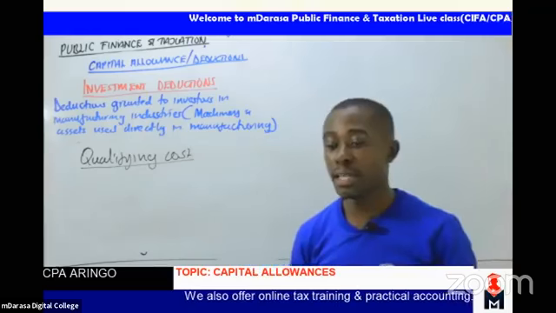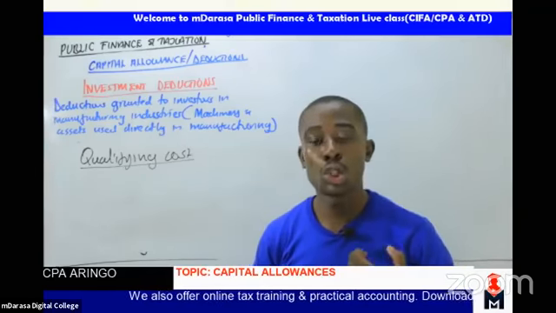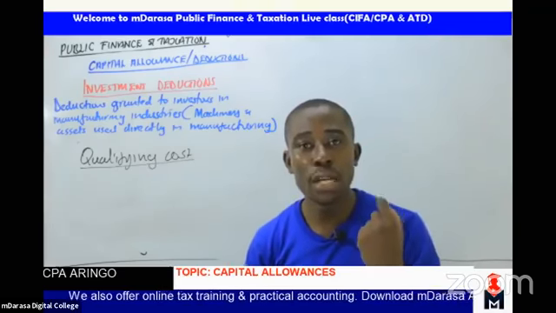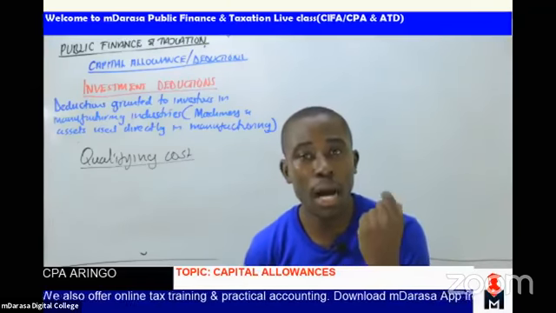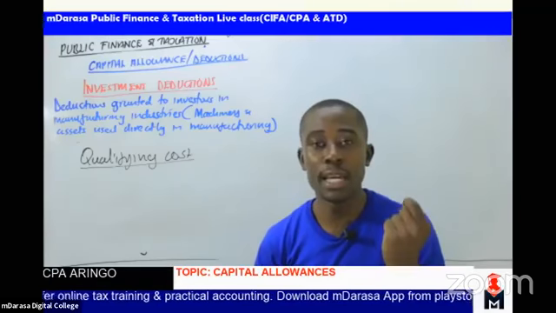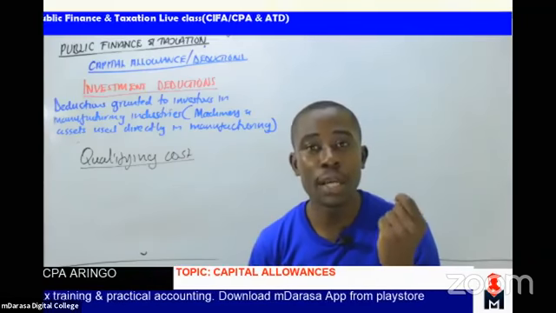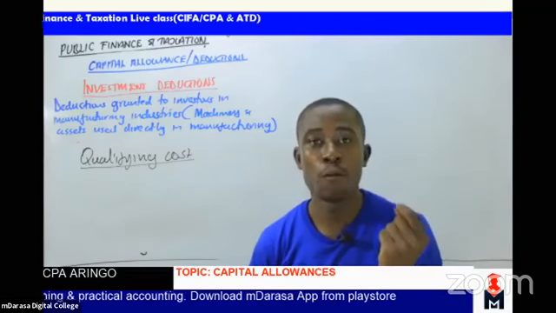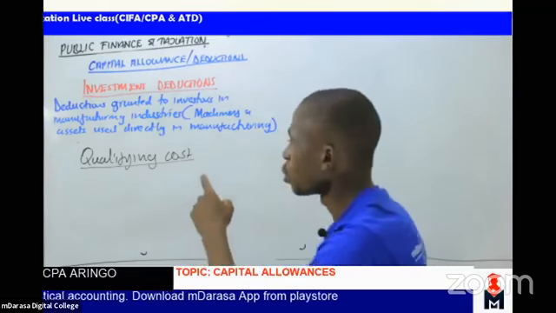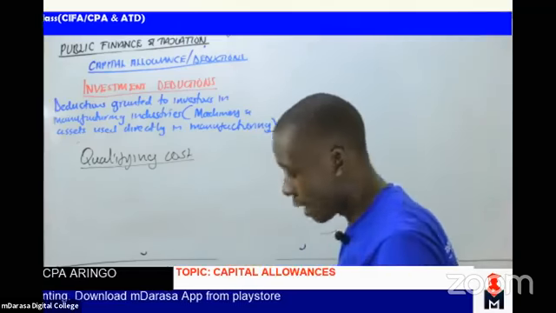So always, whenever we'll be talking of qualifying cost, what you should recall is that these are the costs that are going to be subjected to capital allowances. Mark that very well. Those are what you're terming as qualifying costs.